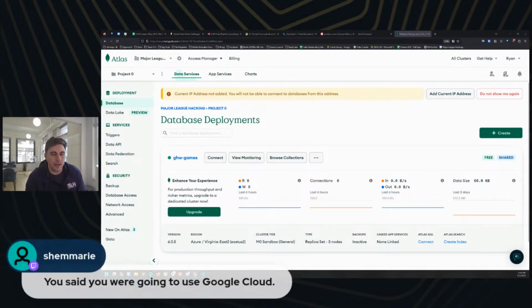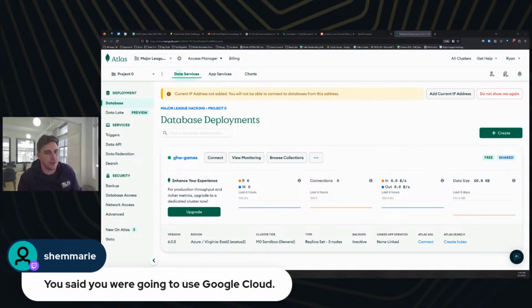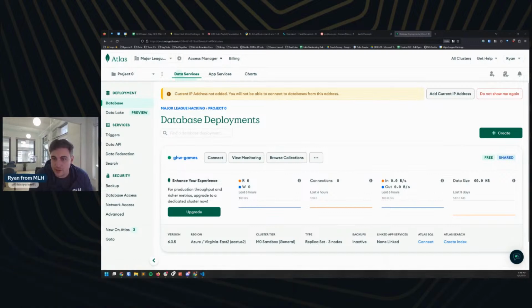So I might have misspoke if I said Google Cloud at some point earlier on. I want to use Microsoft Azure for hosting later on here. I'm going to host this MongoDB database through MongoDB Atlas so they can do the admin and stuff like that for me. But the actual Flask app is going to be on Azure later on.